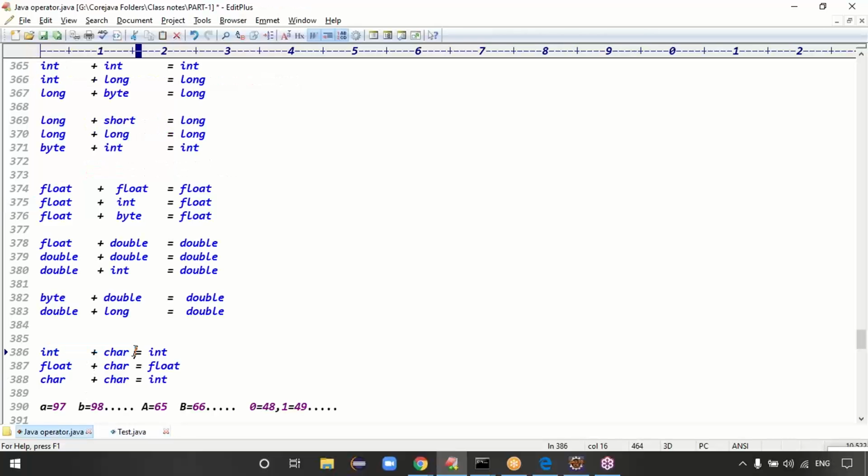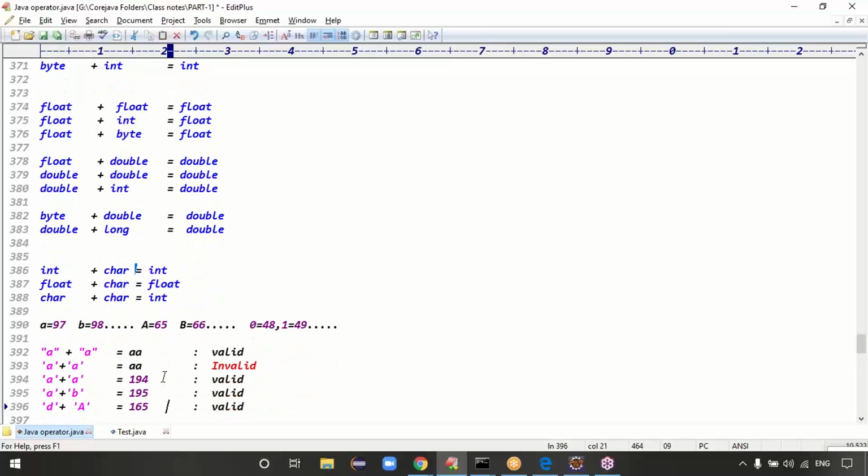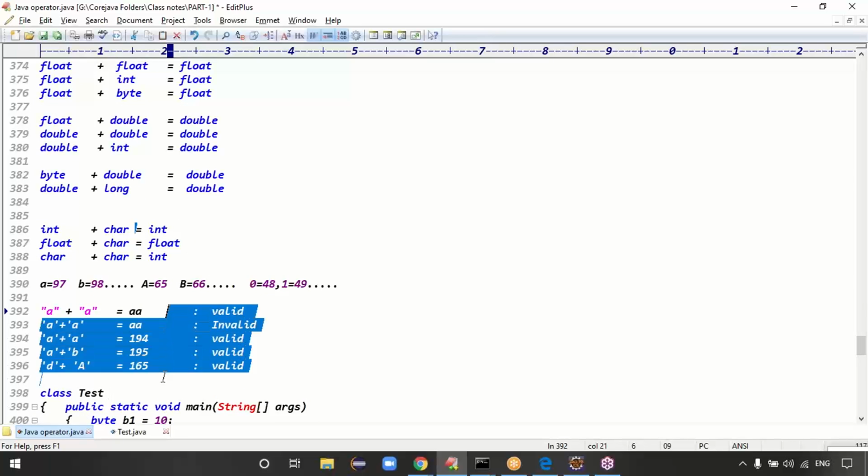This is like int plus character is integer, float plus character is also float, right? Definitely float plus character is float. Character plus character is what? Integer, right? Yeah, those are the possibilities, guys. Check these possibilities. Do you have any questions about these possibilities?